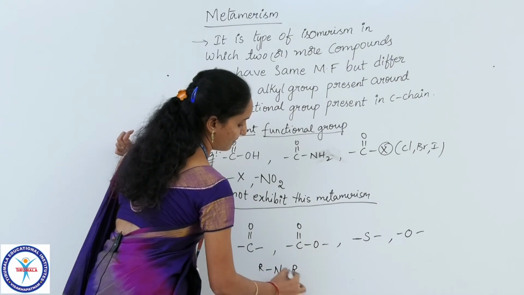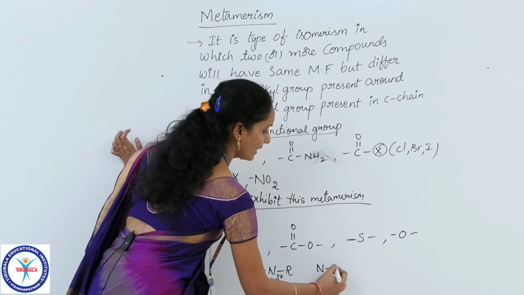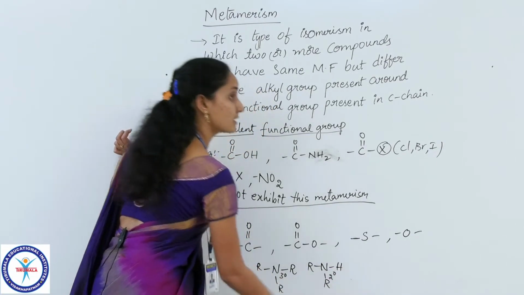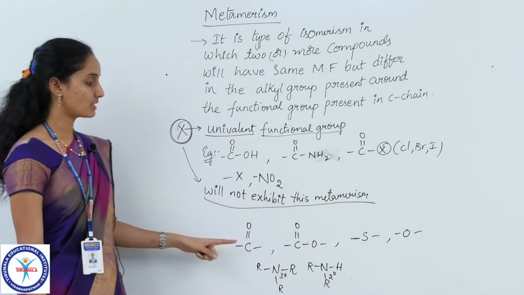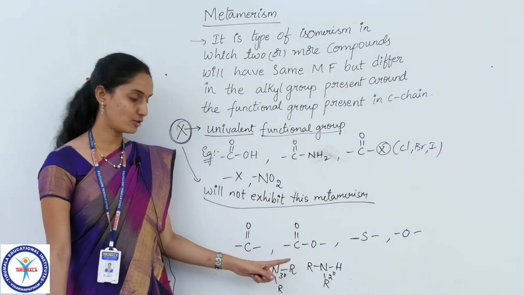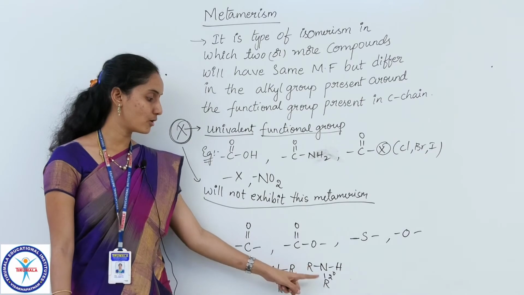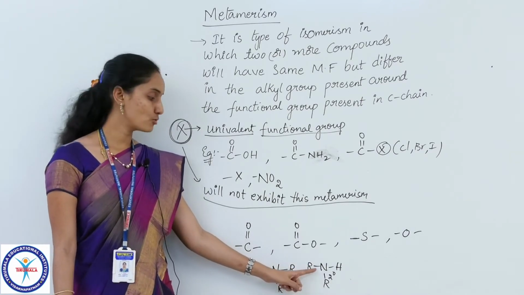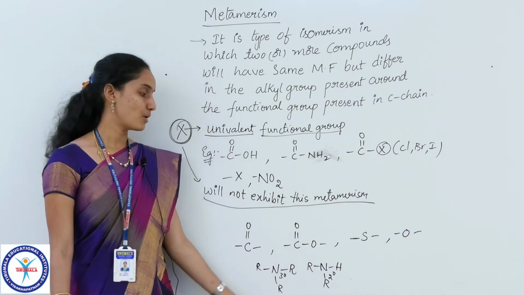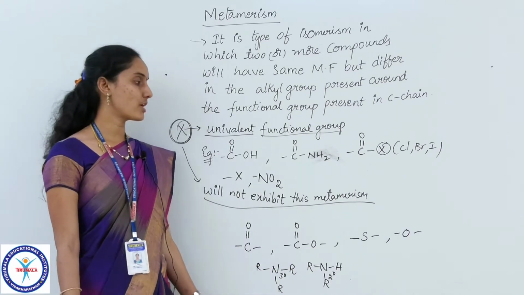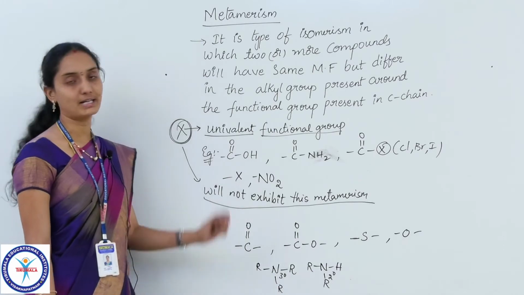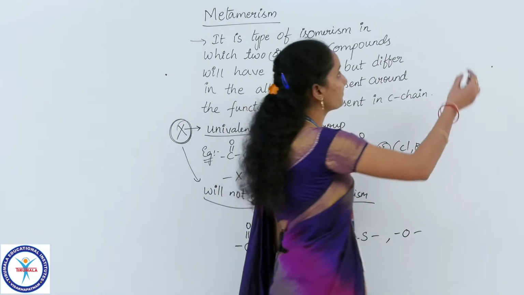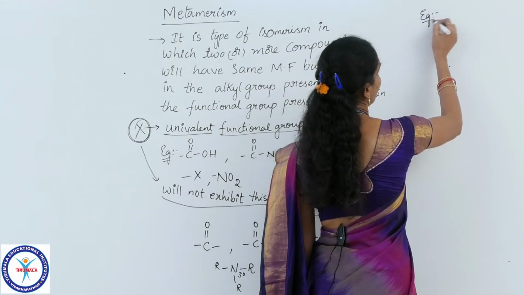This is tertiary amine. Similarly, NH linked on either side with different alkyl groups, that is secondary amine. Such functional groups, where there is a possibility of finding two different carbon linkages, that is two different alkyl groups, exhibit this metamerism. Let me explain with an example here.